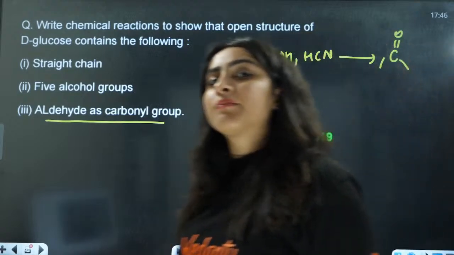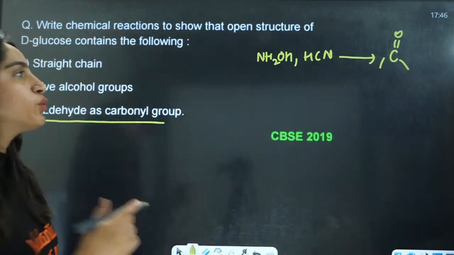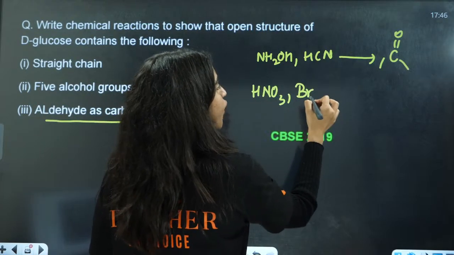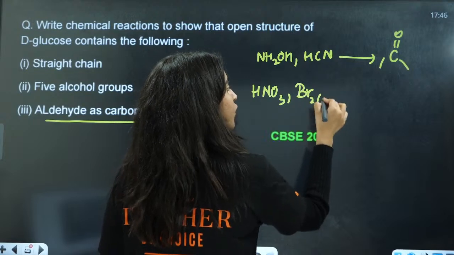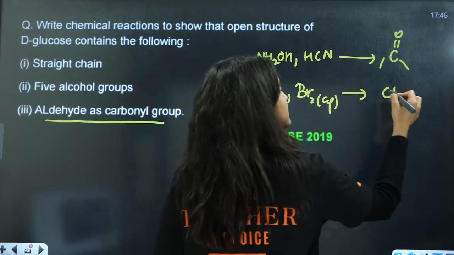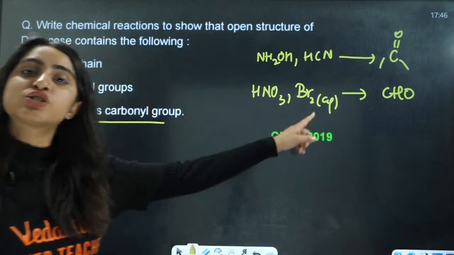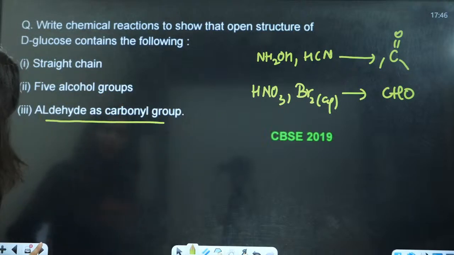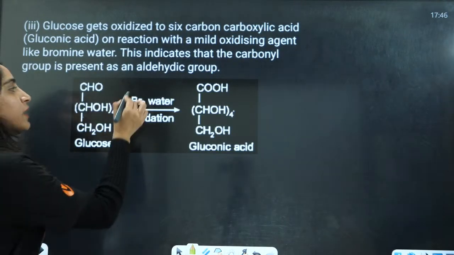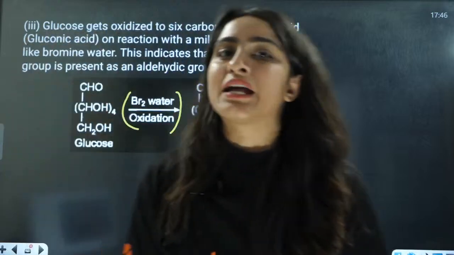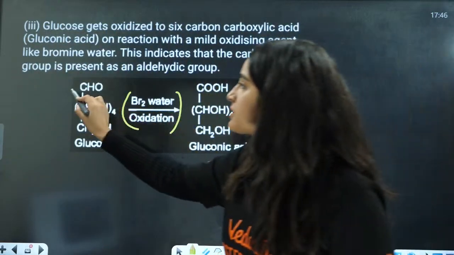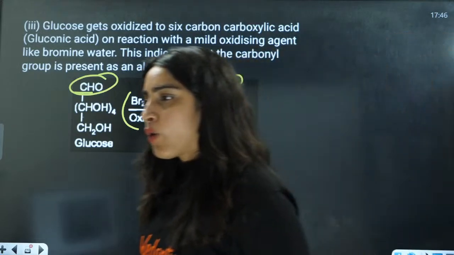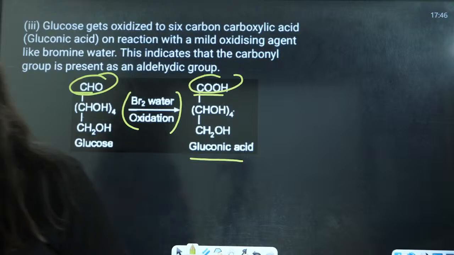If you want to confirm that this is an aldehyde group, use any good oxidizing agent, either HNO3 or Br2 water. This will show that it has a CHO group, because CHO will be converted to COOH. They have reacted this with Br2 water; you can also use HNO3. On oxidation, the CHO gets converted to COOH, which is called gluconic acid.